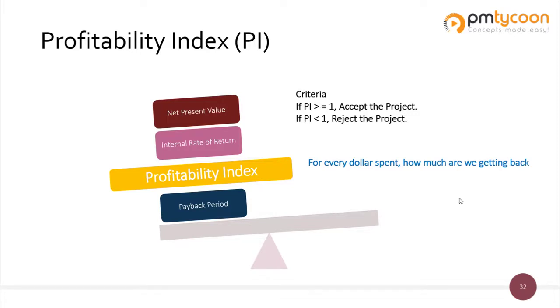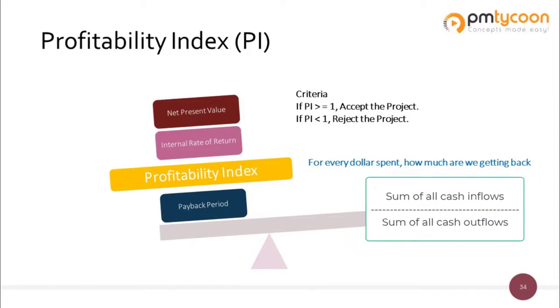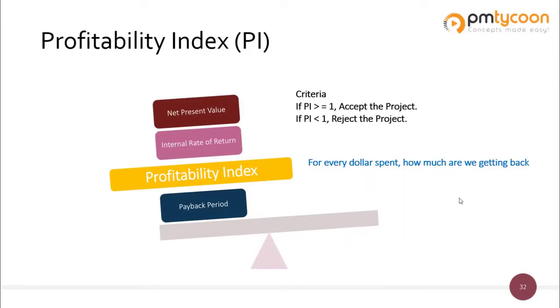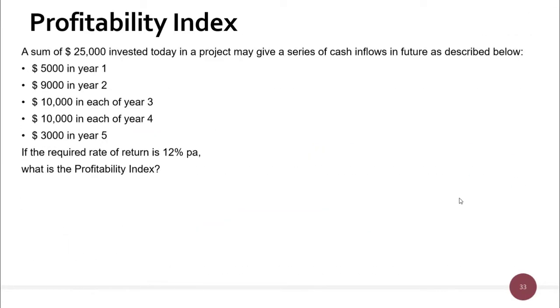It is easy to calculate. We just need to divide the cash inflows by cash outflows, and it gives us the profitability index number. Let's do the calculation here. In this example, we need to calculate the present value for the year 1, 2, 3, 4, and 5 and sum them up, and that gives us the value of all cash inflows.